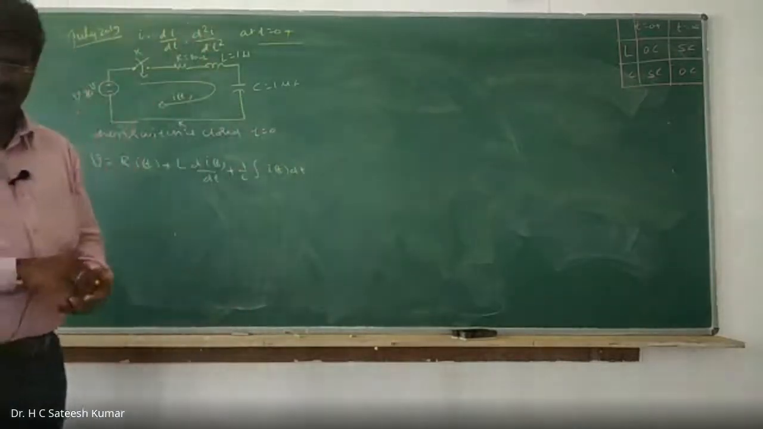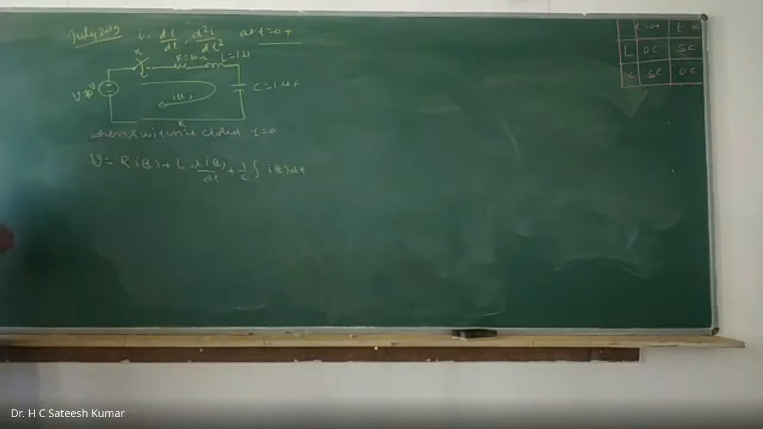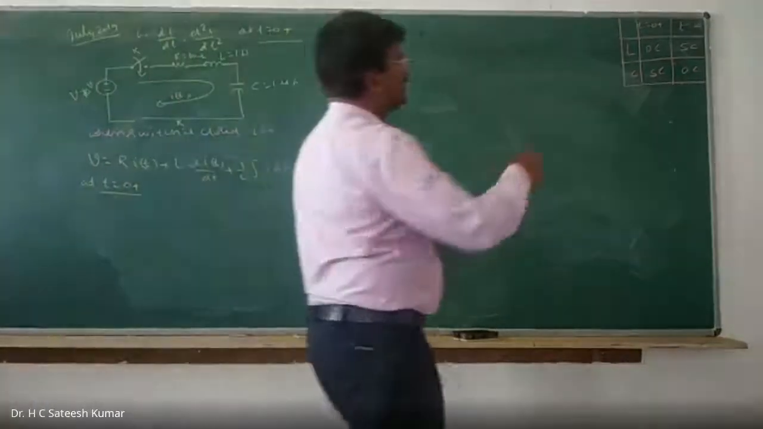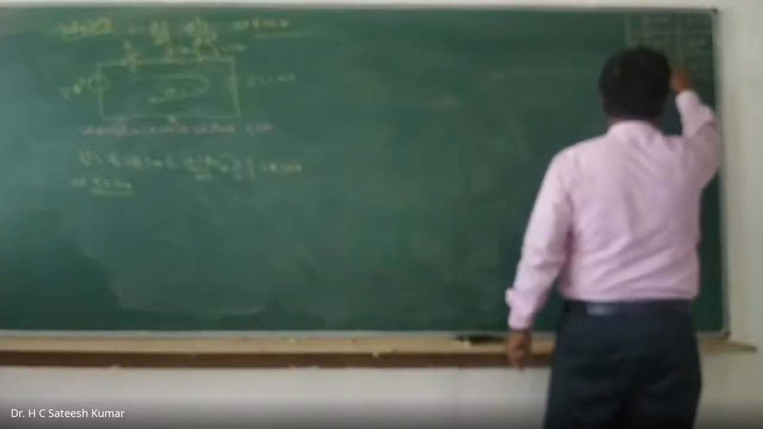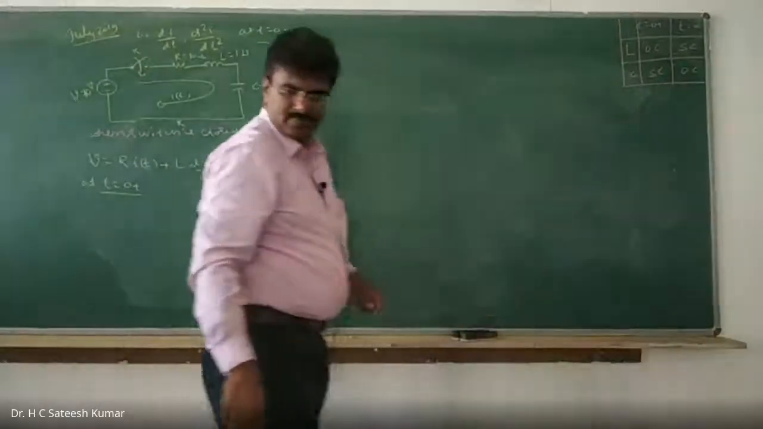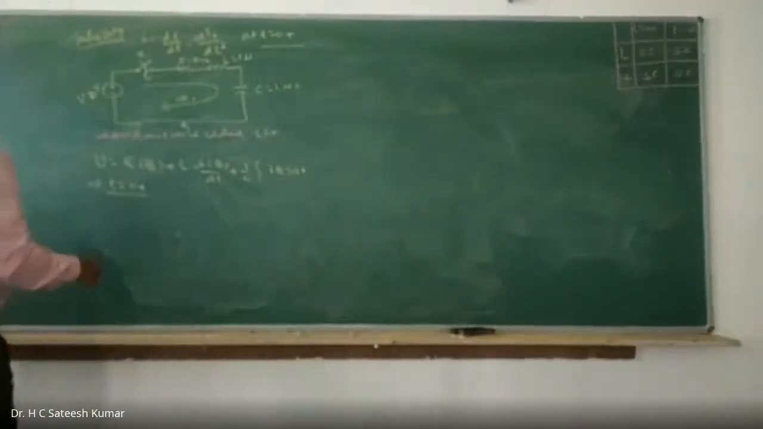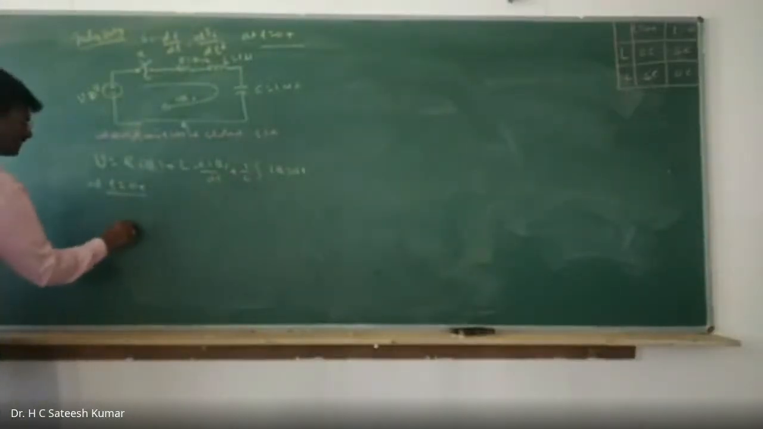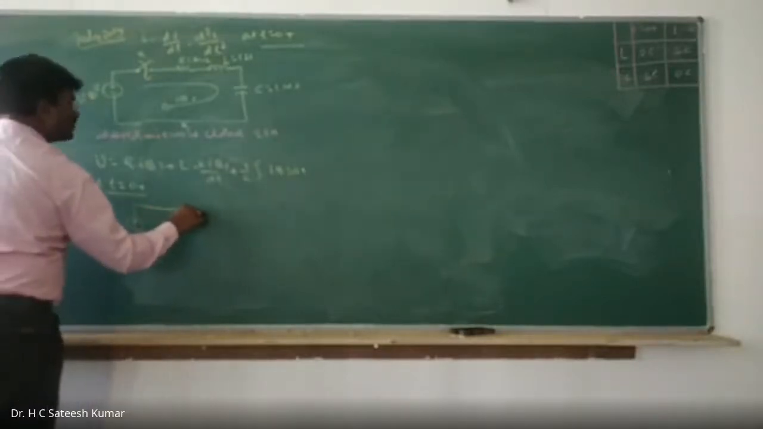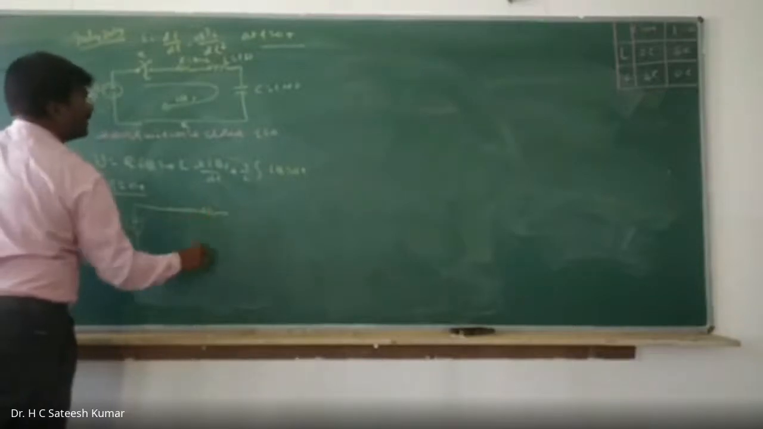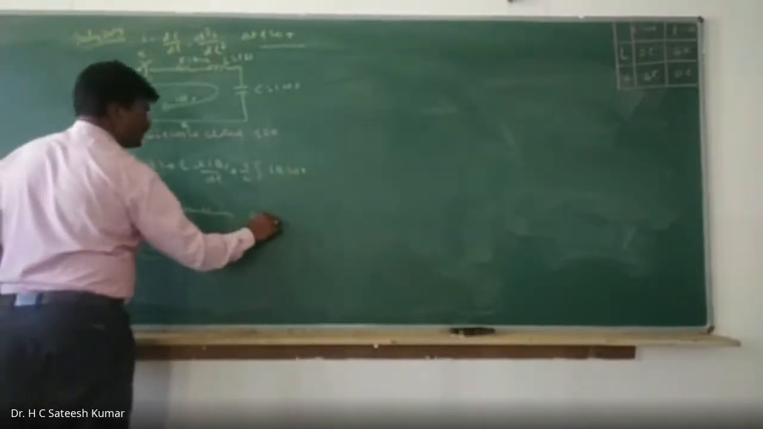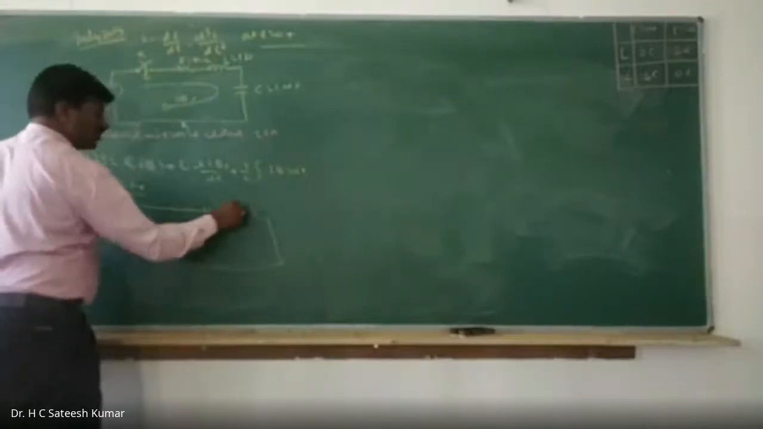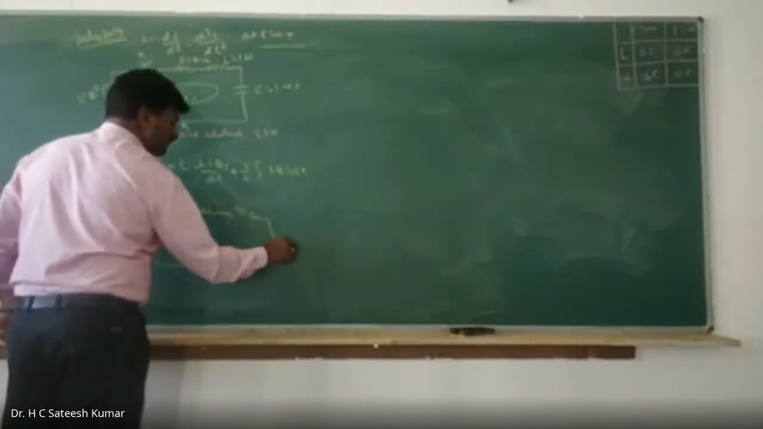Okay, right. At t is equal to 0 plus, what will happen? See the table. Inductor acts like an open circuit. Capacitor acts like a short circuit. Okay, right. So therefore, what will happen? At t is equal to 0 plus, the switch is closed and the resistor is there. Inductor acts like an open circuit. Capacitor acts as a short circuit. This is open circuit. This is short circuited.